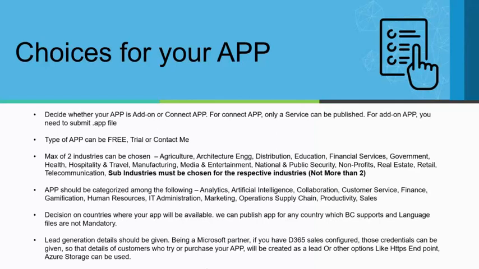And the other choice you would be making as part of the app submission process is how the lead generation is happening. Microsoft AppSource gives you the option to capture information about people who are showing interest in your app, and you can get those leads automatically in your system.